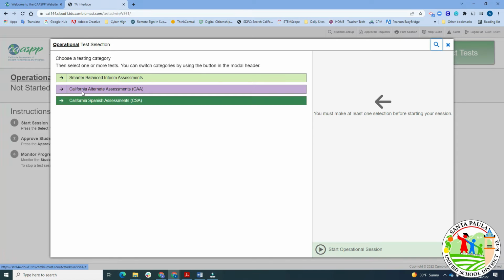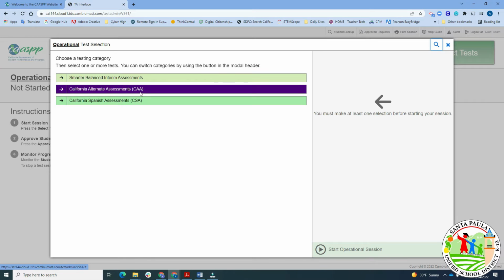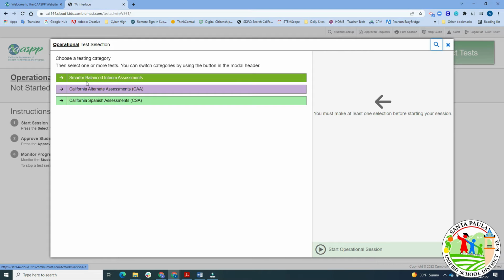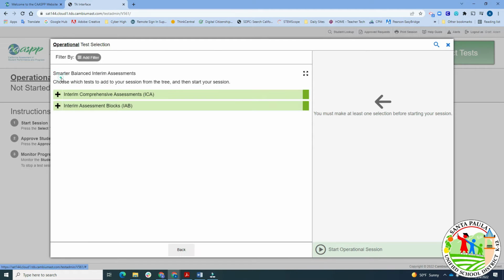Now you'll see these options: Smarter Balanced Interim Assessments. You will not be doing the CAA, California Alternate Assessment, or the California Spanish Assessment. Later on, when our test window opens up, you'll see the Smarter Balanced Summative Assessment there, but we don't want to click on that and start any sessions until the appropriate time for your site. So we're going to click on the arrow.